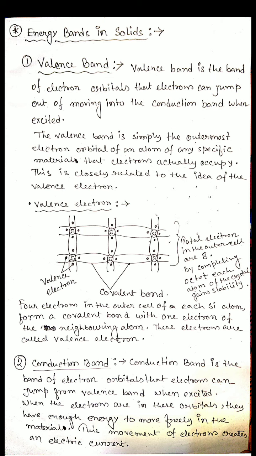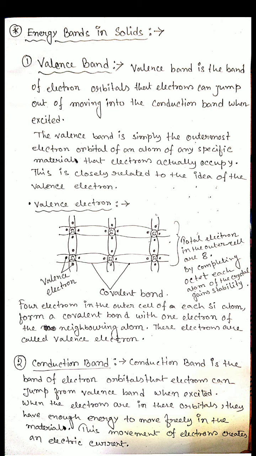Next one is the conduction band. The conduction band is a band of electron orbitals that electrons can jump to from the valence band when excited. Whenever electrons get sufficient energy to break the covalent bond, they jump from the valence band to the conduction band and conduct electricity, constituting the electric current.